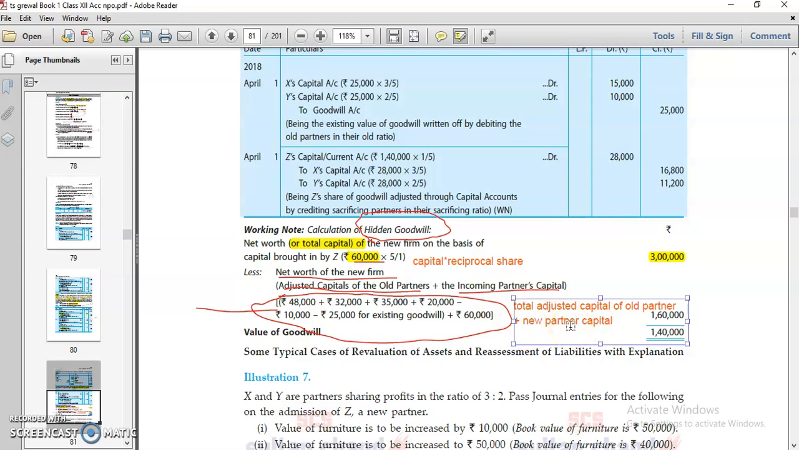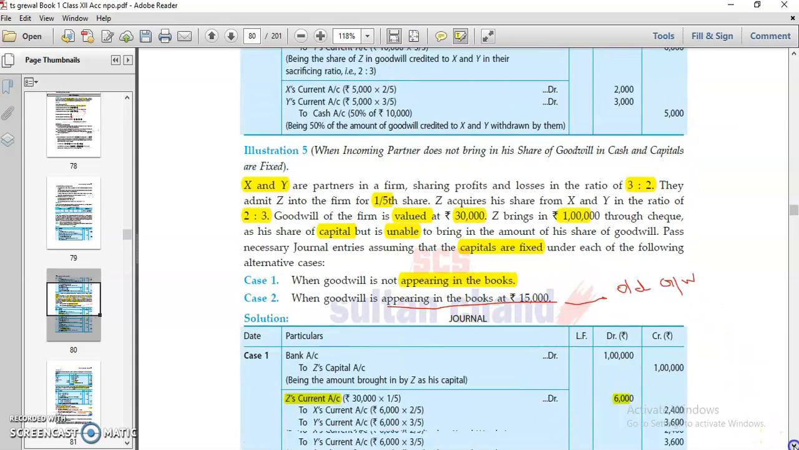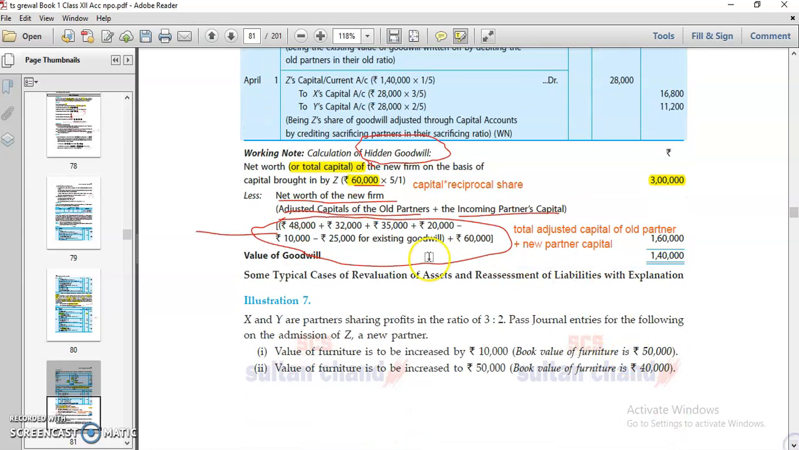Now, total adjusted capital of old partners, how are you able to calculate it? Prepare the capital account of old partners. Two partners are there, X and Y. Prepare their capital account. This is given: 48,000 capital of X is given, 32,000 capital of Y is given. Reserves, P&L, two pieces of information are there, and third is goodwill written off. Once you make it, automatically your adjusted capital comes. 48,000 plus 32,000. This is the capital of both the partners.